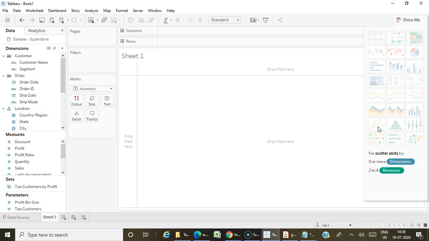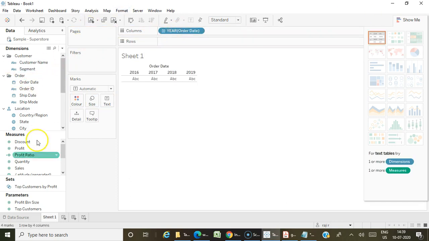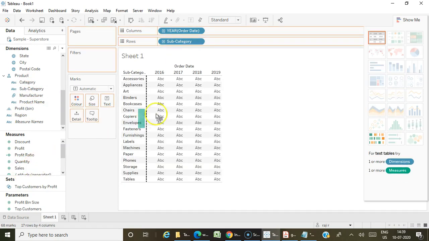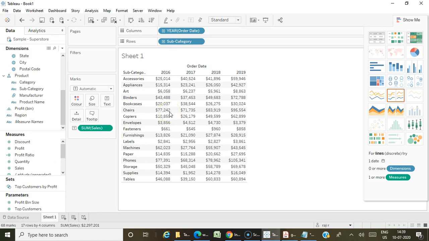Okay, so people who are new to Tableau, like if you don't have experience creating these graphs, I will tell you about these graphs. Mainly the first 3 sections, we call it as the table sections, where you can create a normal text table. So this we call it as the text tables. You just need one or more dimension or one or more measures to create a text table.